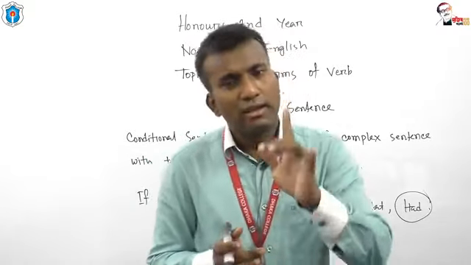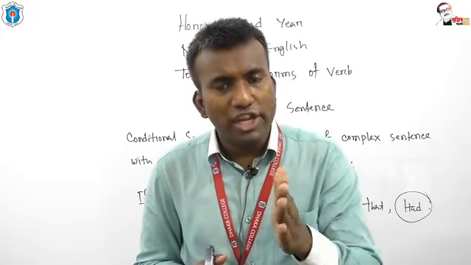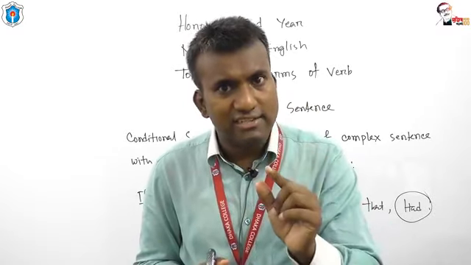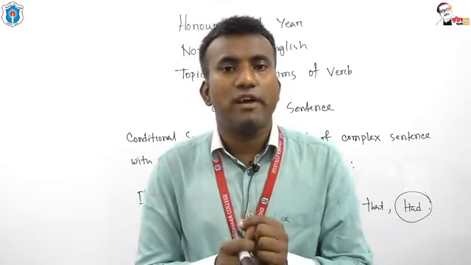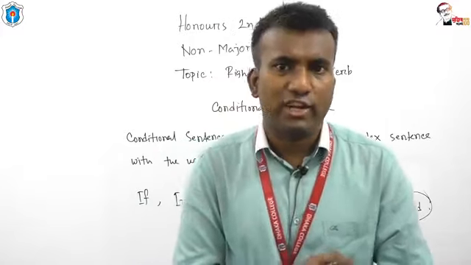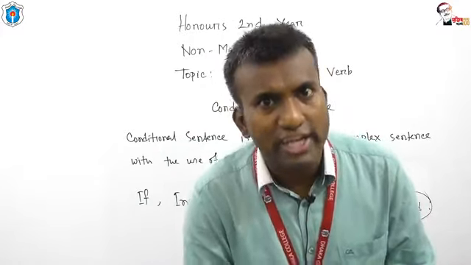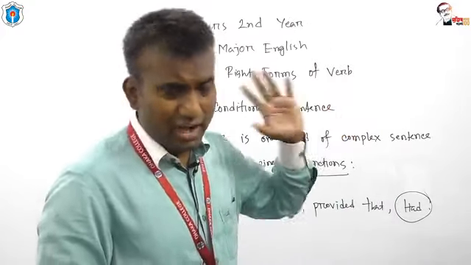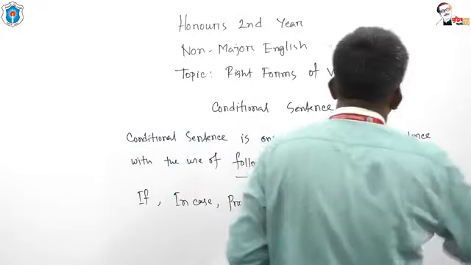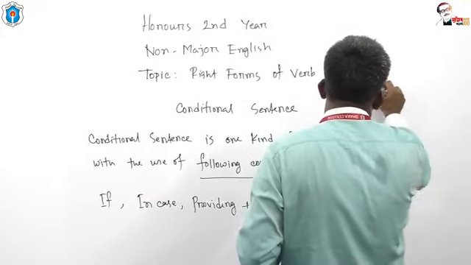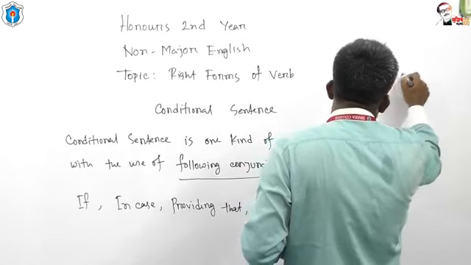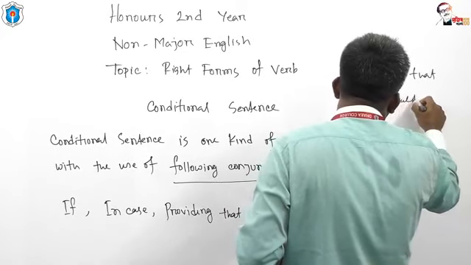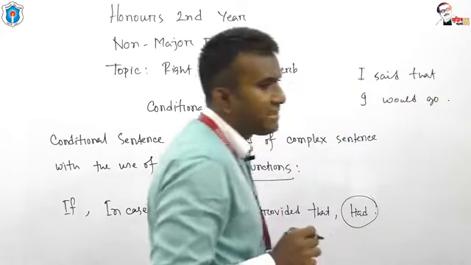My dear students, I'm going to repeat. Conditional sentence is one kind of complex sentence. A complex sentence is such a sentence which consists of one principal clause and one subordinate clause. I'd like to give an example of a normal complex sentence. I said that I would go.